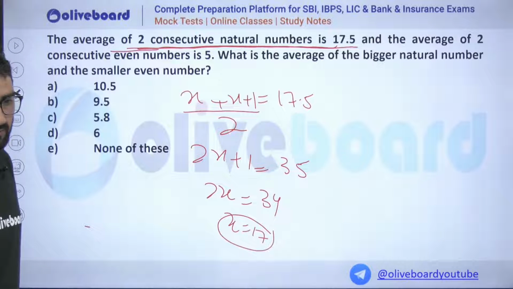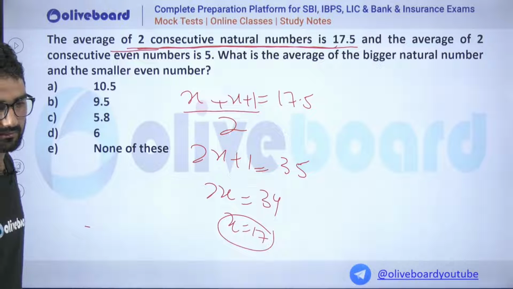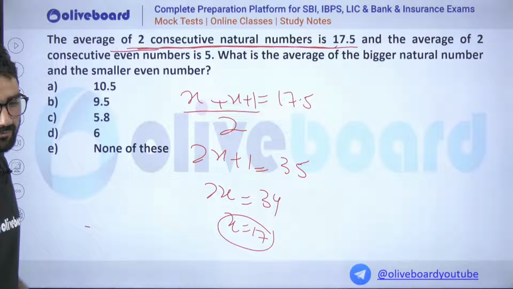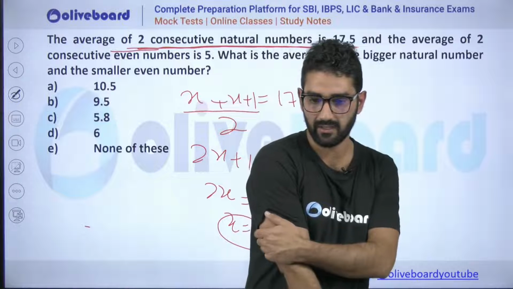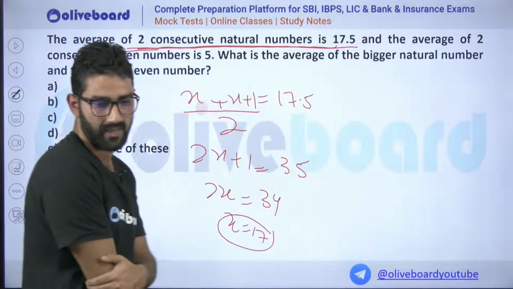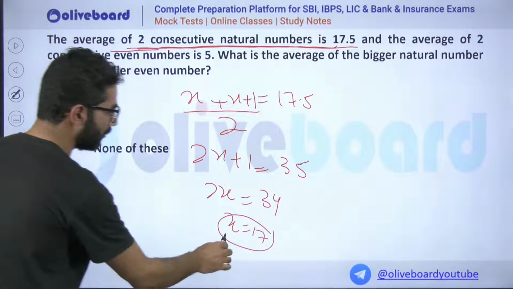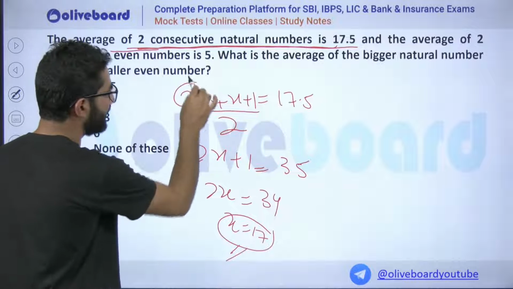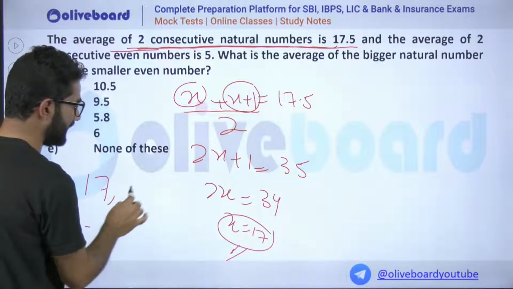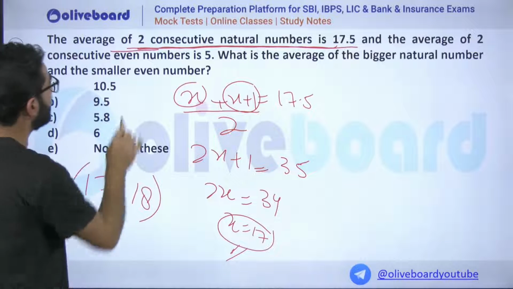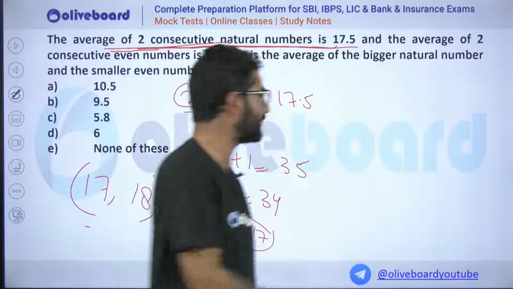You got my point, my dear. You got the value. The value of x is 17, so x plus 1 is 18. We got one number as 17 and one number as 18. So these are the two consecutive natural numbers, as given in the first condition.